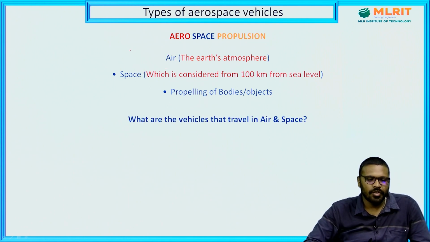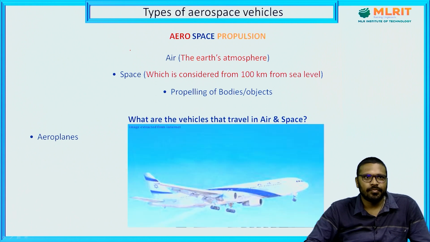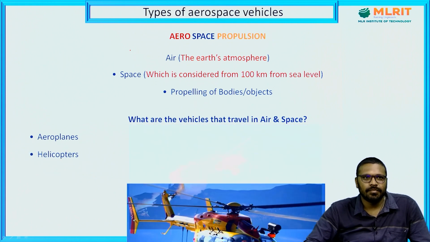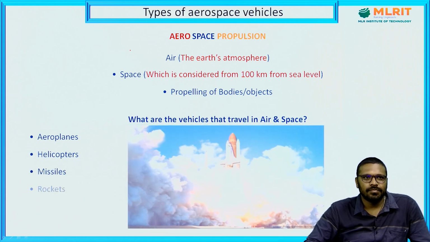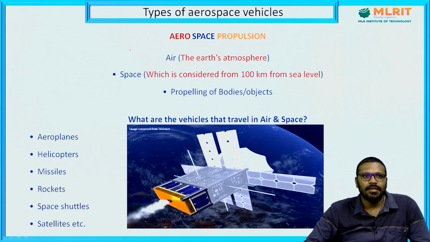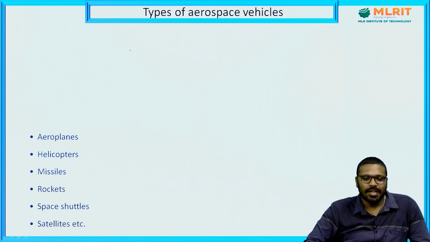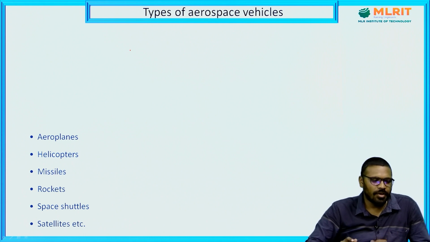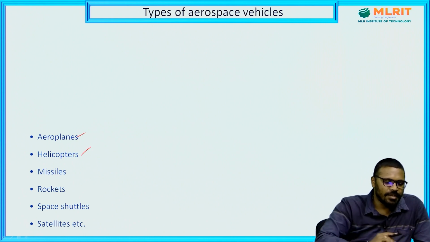Next, what are the vehicles that travel in air and space? Aeroplanes, helicopters, missiles, rockets, space shuttles and satellites, etc. So, these are all the vehicles which travel either in air or space. Next, we discuss the types of engines that are used for different aerospace vehicles. Coming to the first, aeroplanes and helicopters.